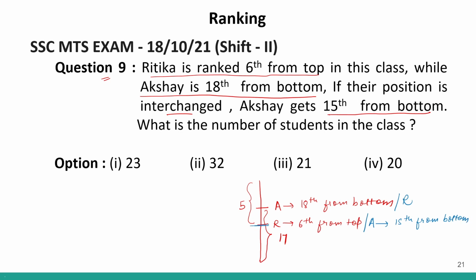So up till Akshay, we have 15 people, including Akshay. And above Akshay, we have 5 people. So if I add them, I'll get 20. So 20 will be the total students in the class.